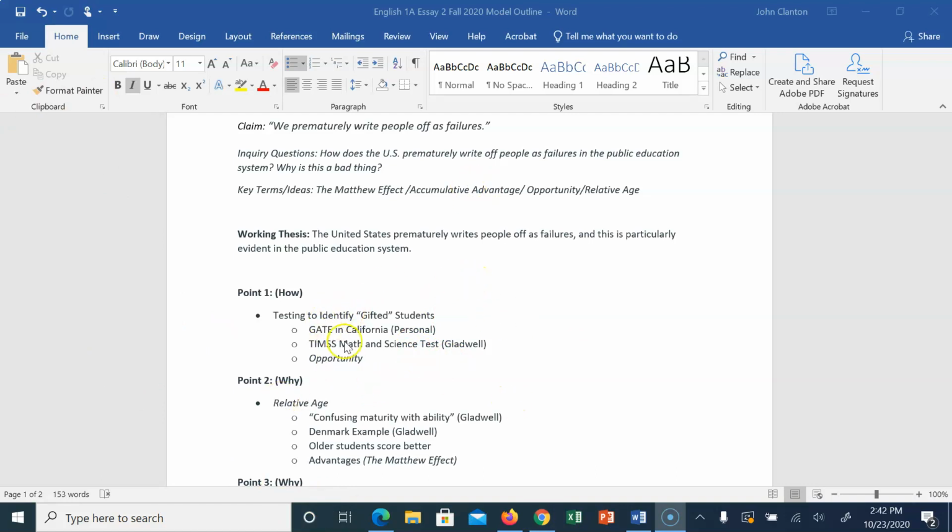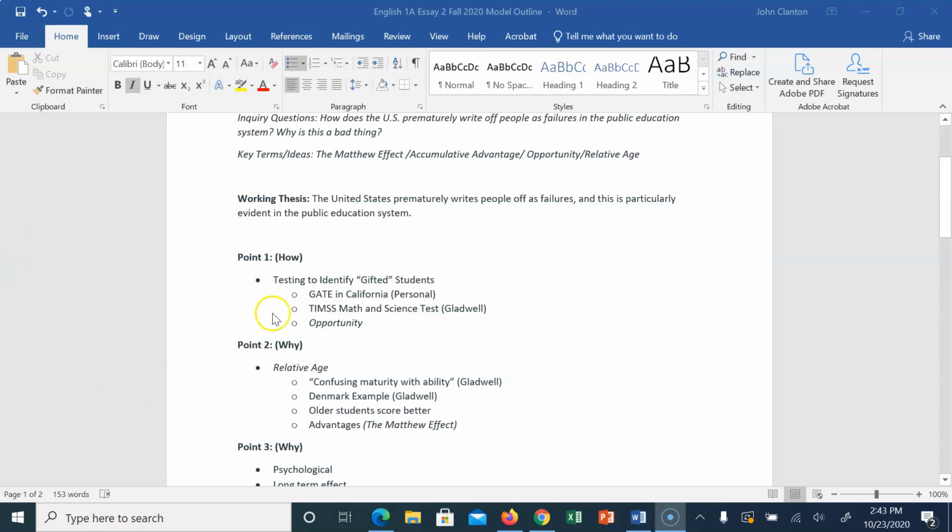I'm going to talk about testing to identify gifted students. A personal example that I know about is the GATE testing in California, and Gladwell talks about the TIMSS test, the math and science. I might throw in a key term and talk about how this provides these students with an opportunity.